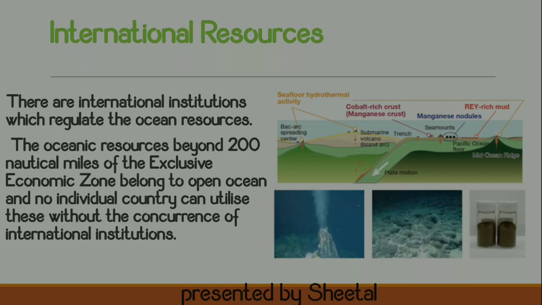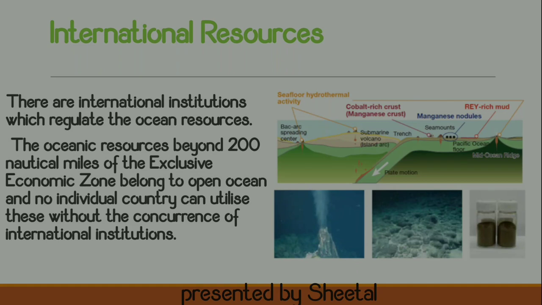The area surrounding a country up to 200 nautical miles is its own, but beyond 200 nautical miles the area is controlled by international institutions, and no country is allowed to utilize the resources from there.